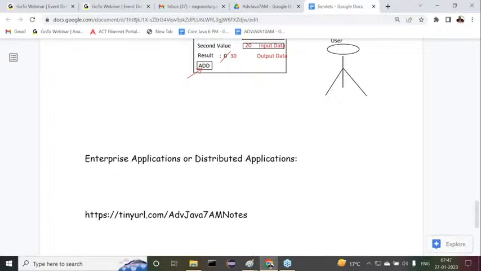What is the meaning of it? Listen carefully. For standalone applications, we already understood the definition.